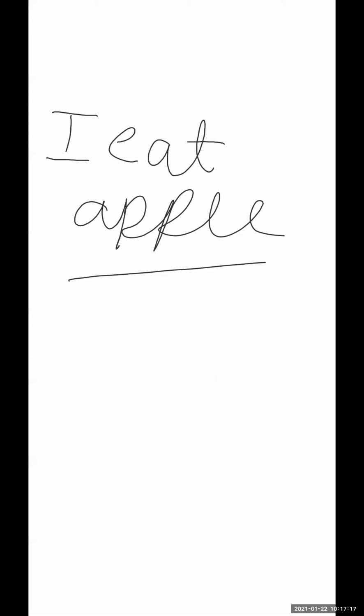Here I'm talking about myself, what action I'm doing. So this is the subject. If you ask the question who, you will get the answer of the subject. Who is eating? I am eating.